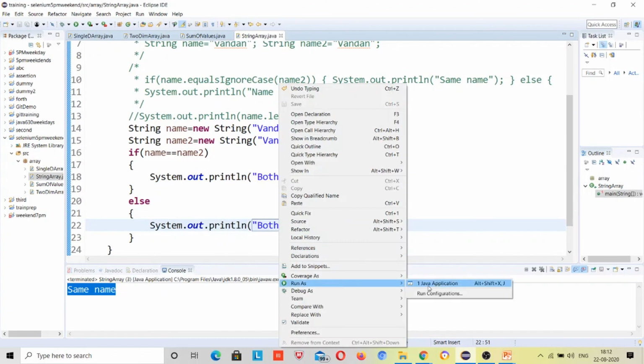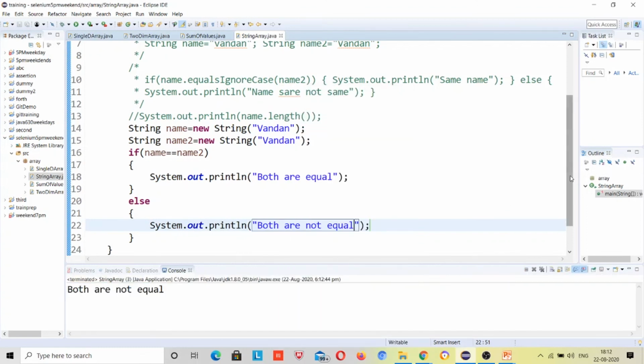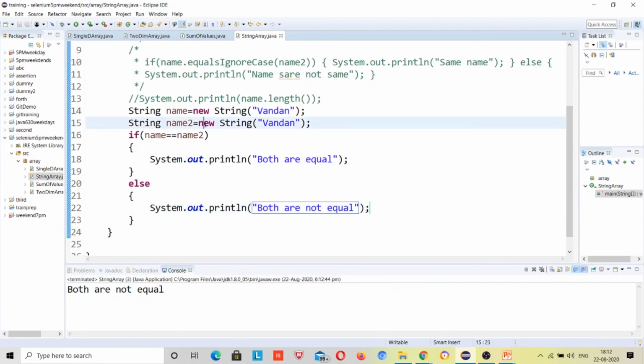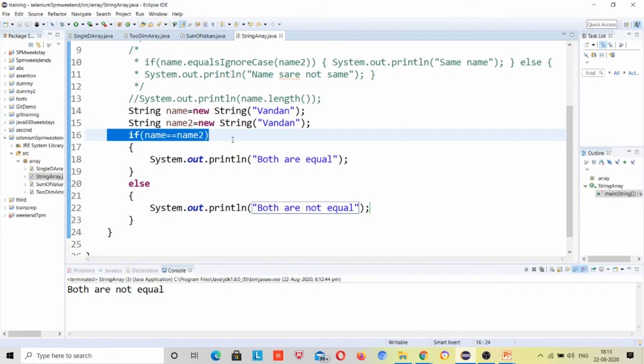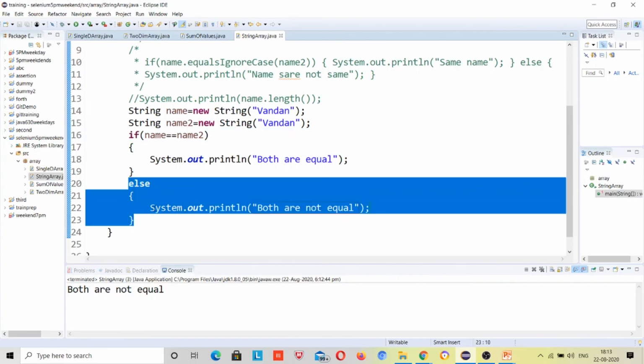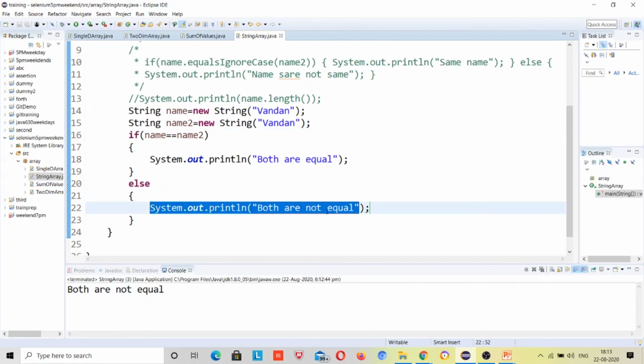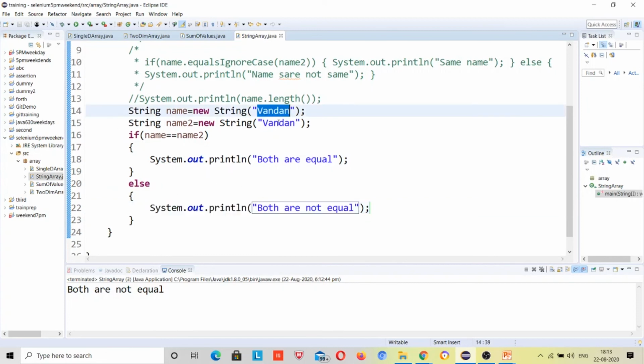What should be the output? Output should be both are not equal, just because this new keyword has assigned some address to this, right? And this new keyword has assigned some address to this one, right? So the addresses will be compared, and the addresses will never be the same. That's why it will not come inside this if part. It will directly jump to this else part and print both are not equal, right? So how can I compare the data present inside this string? Just do this, right? We'll comment this, right?